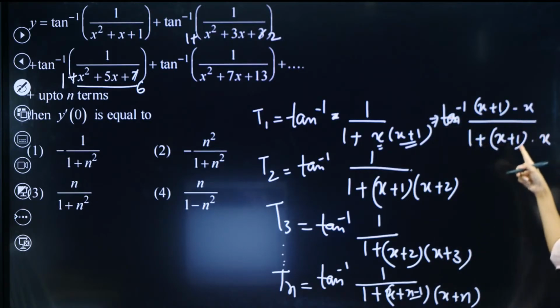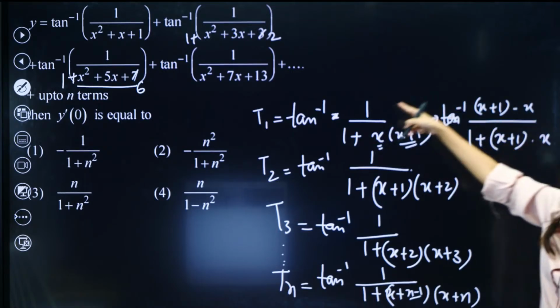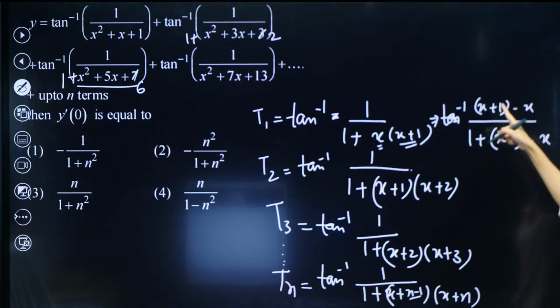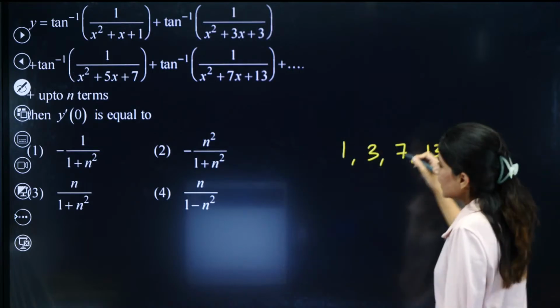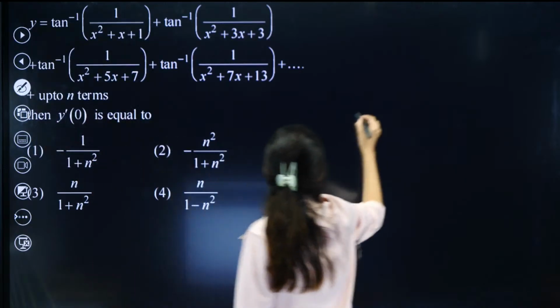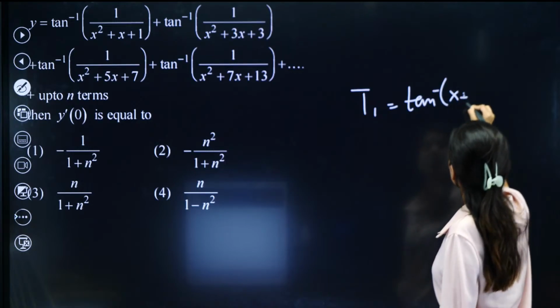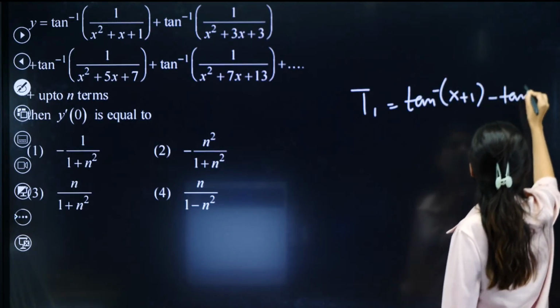So can you see the formula now? Can you see this 1 is replaced by x plus 1 minus x? So the back to 1, and this is 1 plus AB. So tan inverse A minus B whole upon 1 plus AB. So can I write over here tan inverse A minus tan inverse B? So the first term will be tan inverse x plus 1 minus tan inverse x.